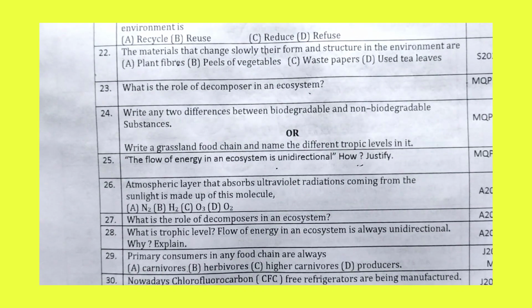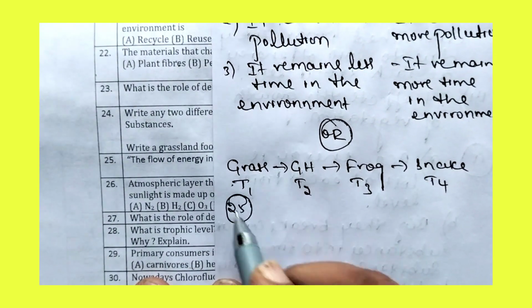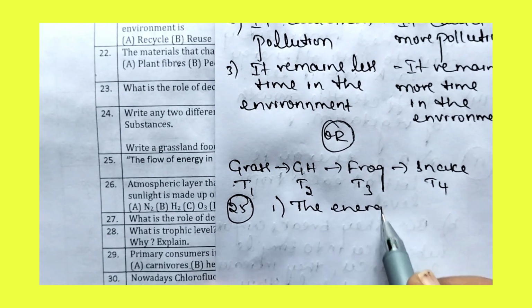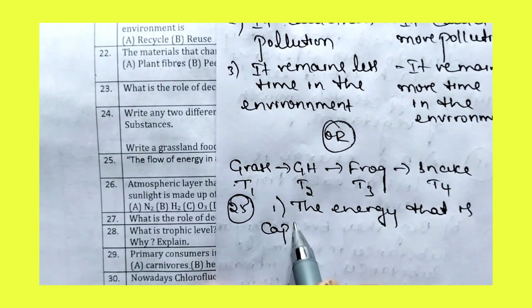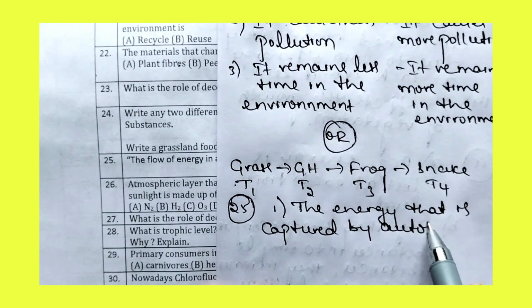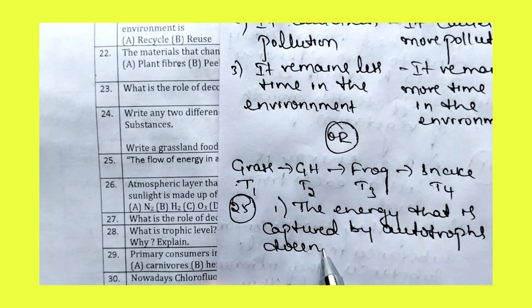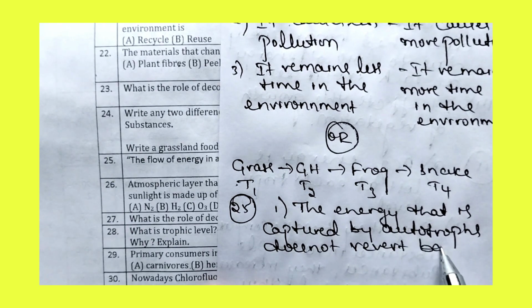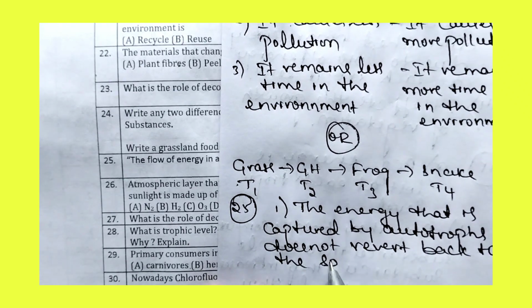For question number 25, the first point: the energy that is captured by autotrophs does not revert back to the solar input.